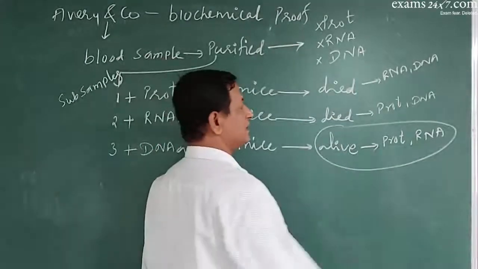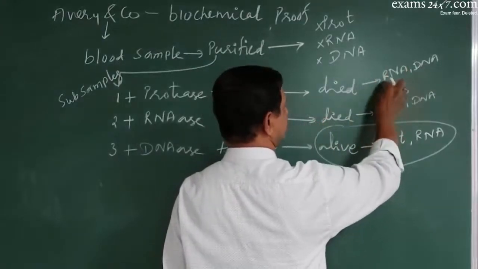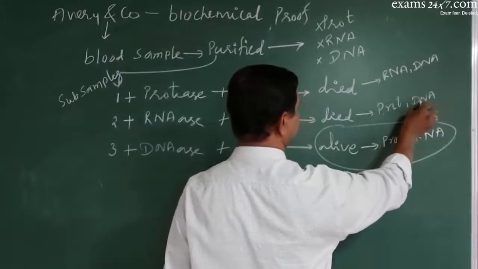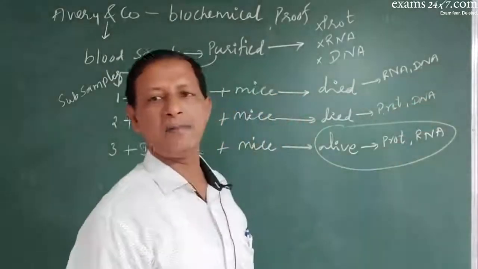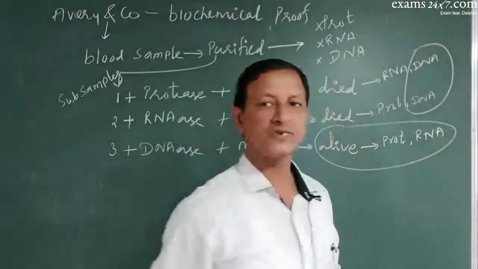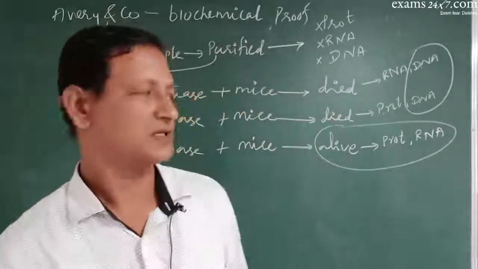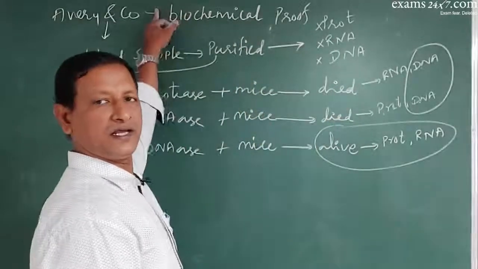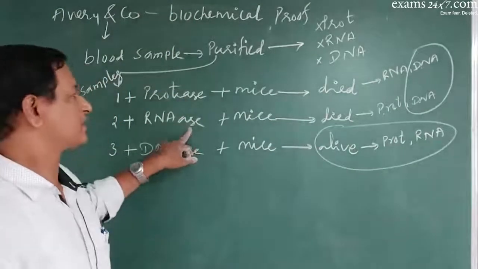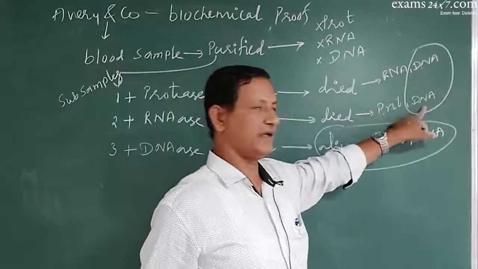What has happened? Which must have killed the mice? See, in this case RNA and DNA, in this case protein and DNA. Now which is the common component in both? It was DNA. Hence, they concluded that the biochemical involved in the death of the mice was DNA.